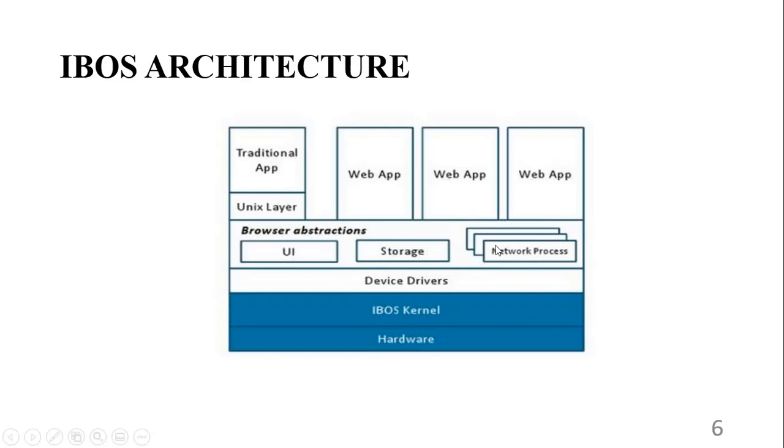Coming to the network, for the applications, the iBoss network subsystem supports HTTP requests and socket calls. To process these HTTP requests, the network process mainly checks a local cache to find out whether the request is already handled.